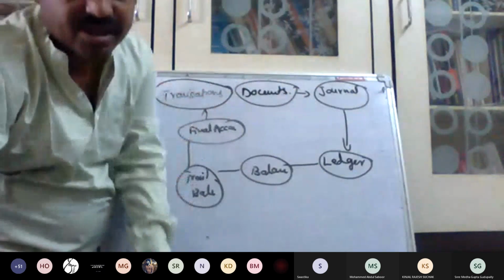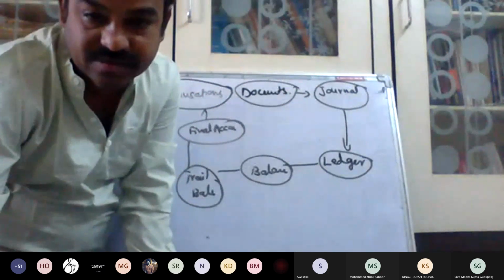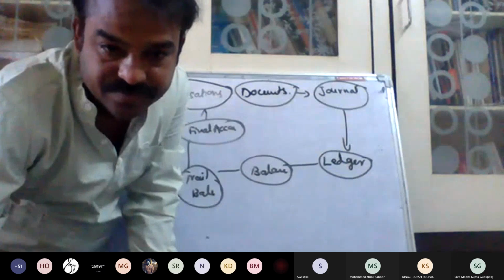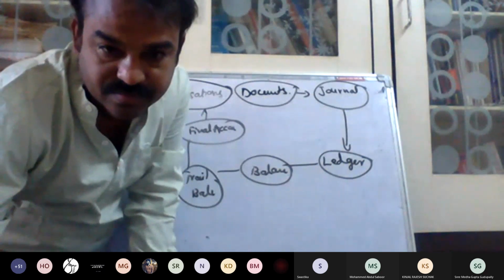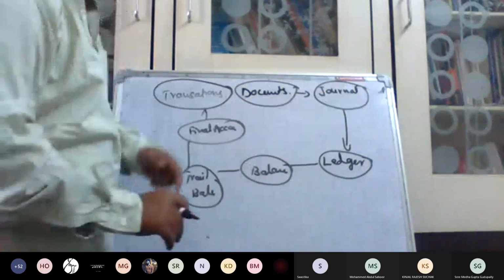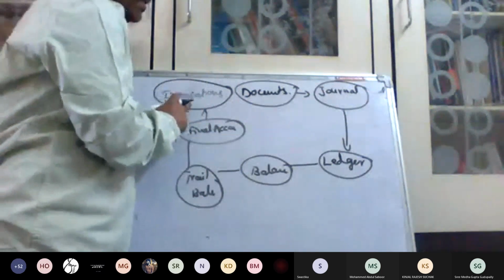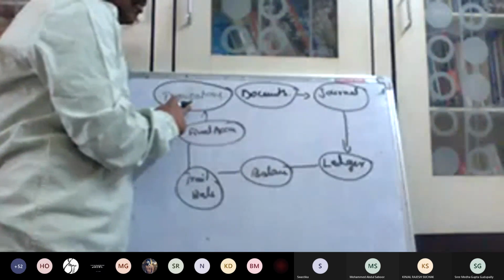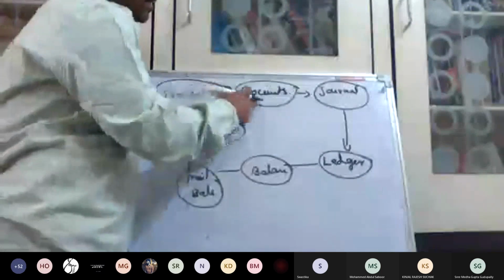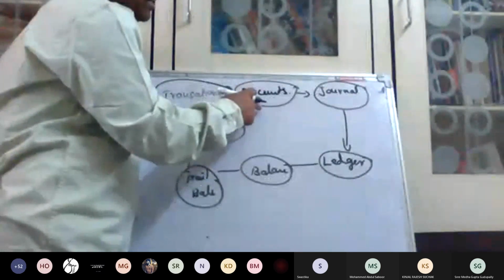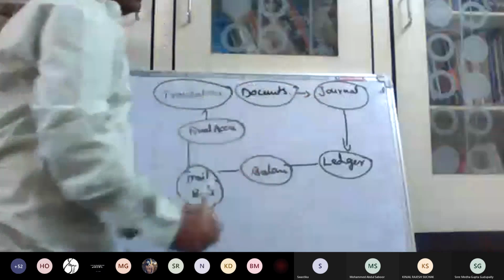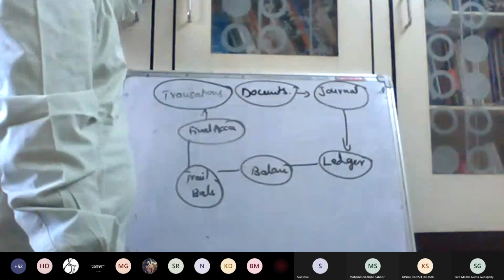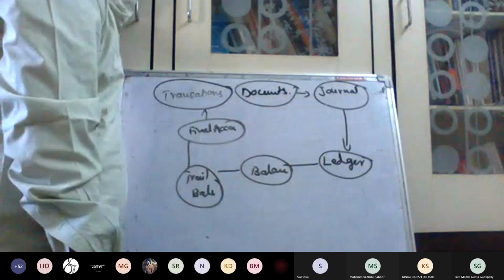Start with the transactions. Already last class I discussed. It is exchange of money worth between two persons, and that is called a transaction. So the documentation is a proof that the transaction is completed. Journal: this is the first time recording. Those books are called journals.